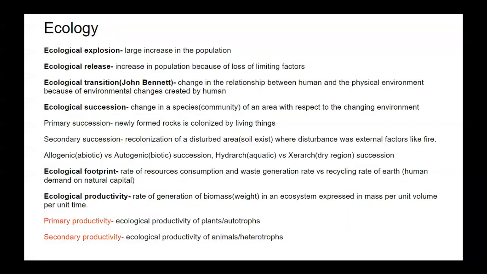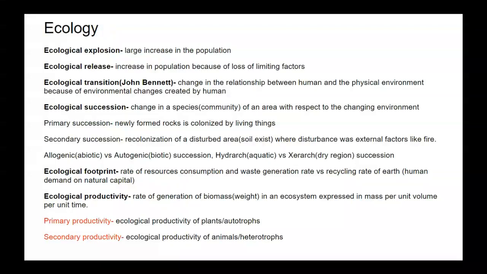In primary succession, newly formed rock is colonized by living things. It is the succession which occurred for the first time. Before that, there was no life in that ecosystem. Secondary succession is the recolonization of a disturbed area, where the disturbance was because of external factors like fire. In recolonization, the disturbed area has soil present, but in primary succession there was no soil. It was a rock system. From rock, soil was formed, and then living beings evolved.